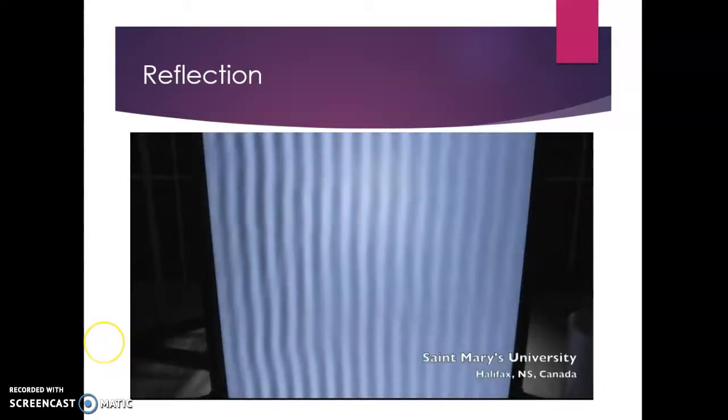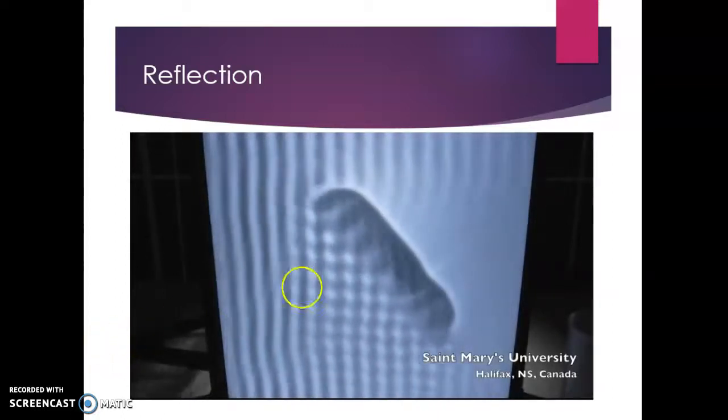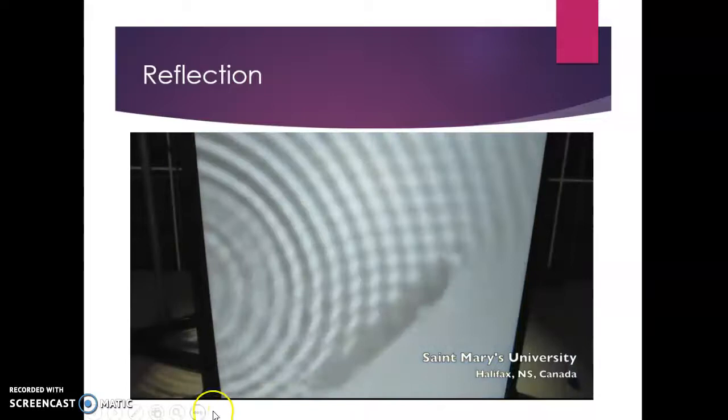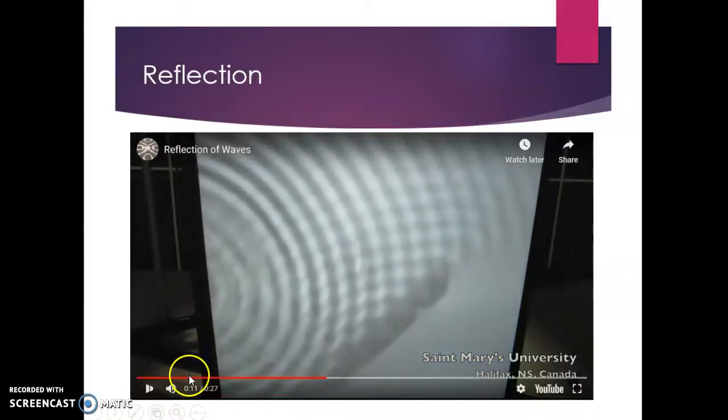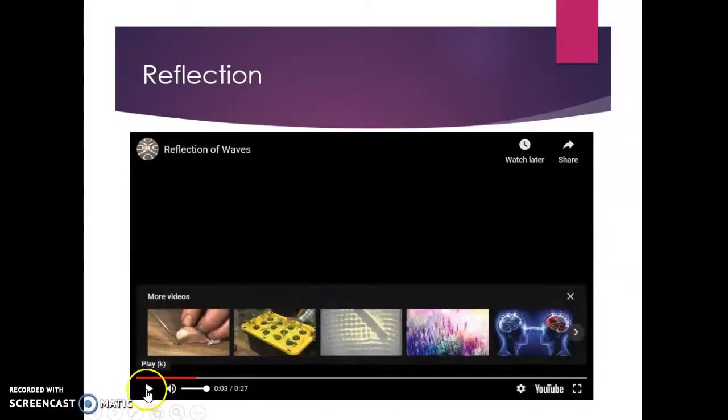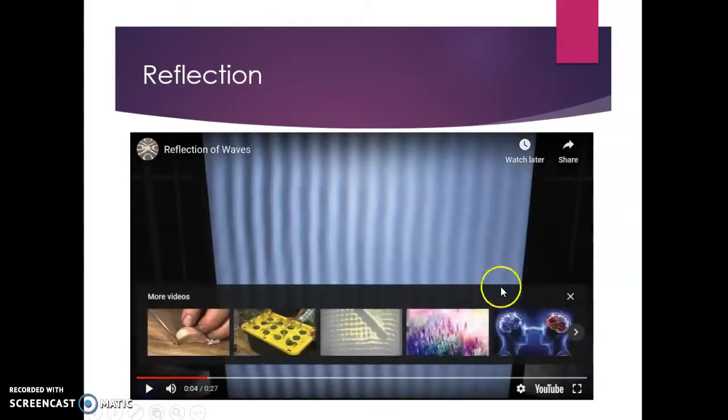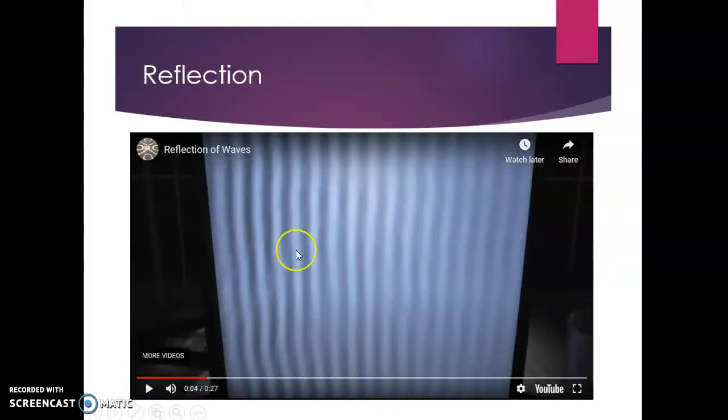So this is just a wave pool. It's just being reflected onto a screen. And in the pool, originally, let me go back a second. Let's go back to here. You can see here that we just have the waves being propagated from one side of the screen to the other. So there's just some sort of little paddle going back and forth, and we just have these up and down waves moving across the screen.